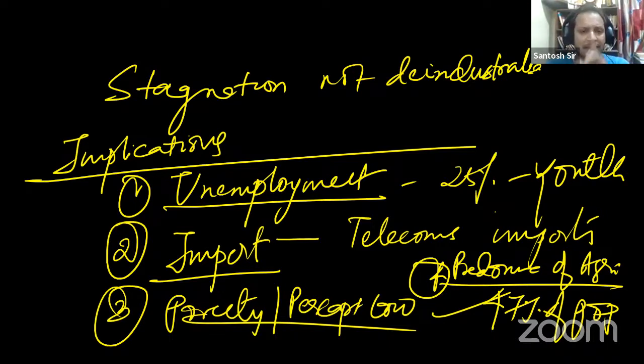Guys, remember, services sector employment is high skill employment. For example, services export, IT, banking, finance, all these are high skill. Whereas low skill employment, which is generated in manufacturing, we are not able to do that. So we have a big chunk of population, 47% to be precise, still languishing in agriculture. So these are some of the implications of Indian manufacturing stagnating.